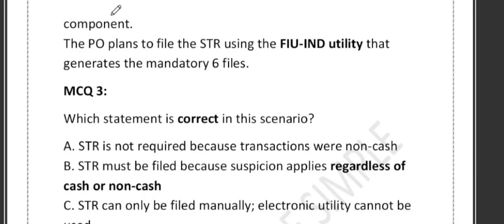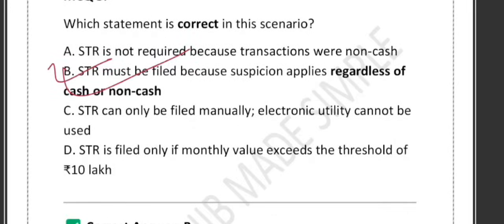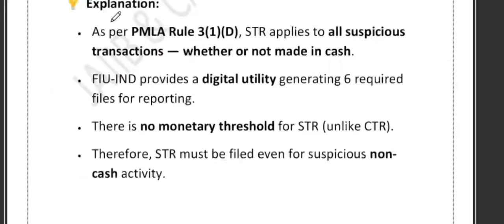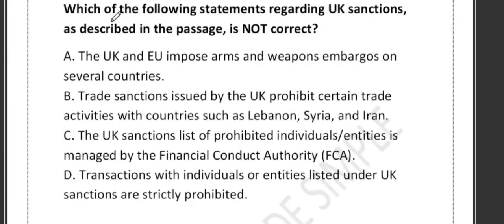Whether it is 1 lakh or 1 rupee or 1 crore, cash or non-cash, one transaction or many transactions, if it looks unusual, unjustified, without economic purpose, connected to layering, STR must be filed. So please remember it. Now have a look at the next question. Which of the following statements regarding UK sanctions as described in the passage is not correct?